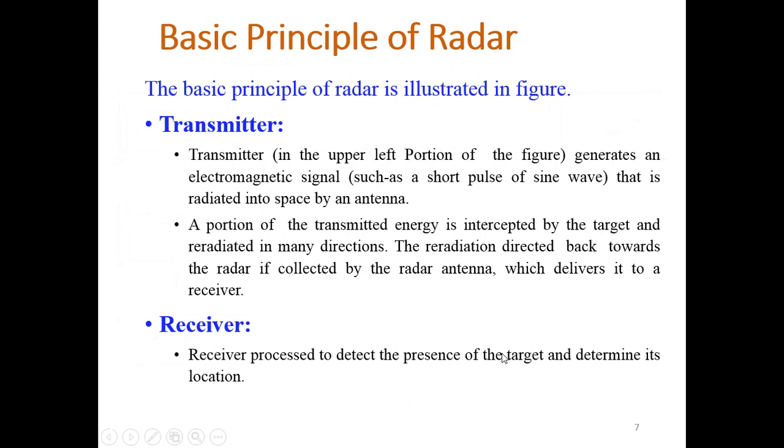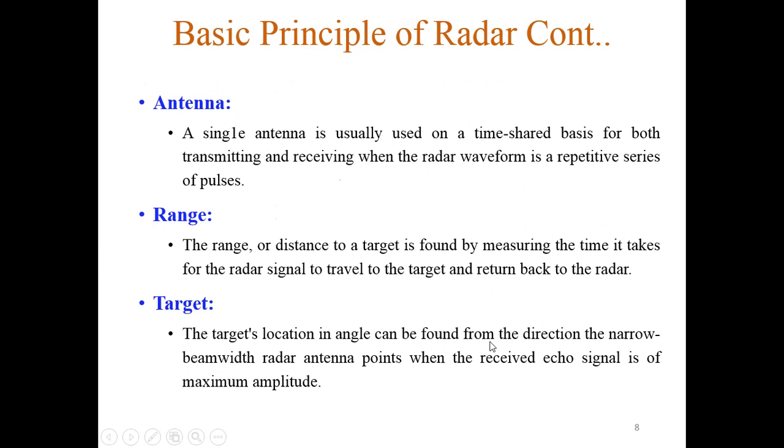Here the basic principles of radar are listed, as in the previous figure. The transmitter generates electromagnetic signals that are radiated into space by the antenna. Similarly, the echo from the target is received by the antenna and sent to the receiver. The receiver processes the signal to detect the presence of the target and its location. The antenna is used for both transmitting and receiving signals.